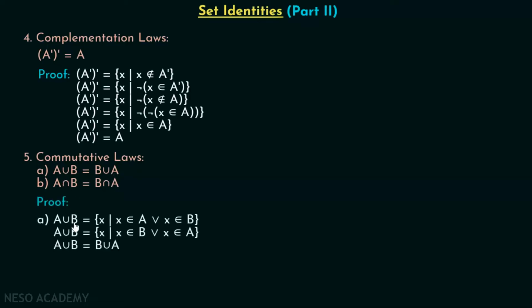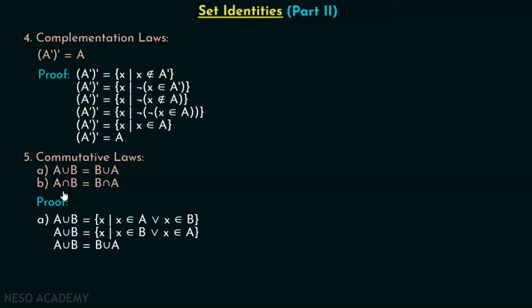We know that A union B is a set of all x such that x belongs to A or x belongs to B, right? Here this is union, that's why OR will come. Apart from this, we can also say that this statement is equal to x belongs to B or x belongs to A. There is no harm in writing this. And we can say that this set is nothing but B union A. Therefore, A union B is equal to B union A, right?